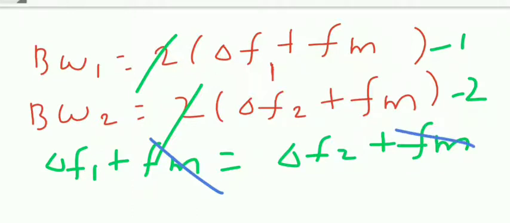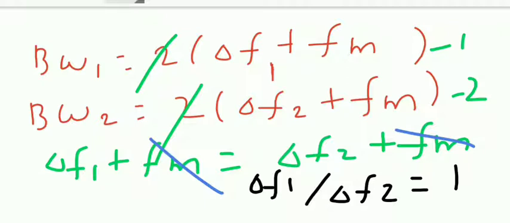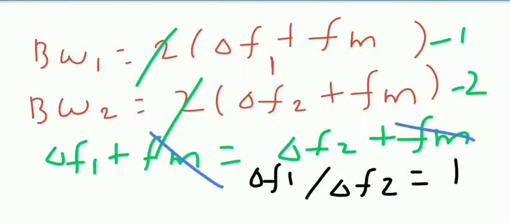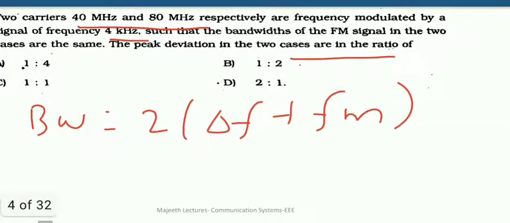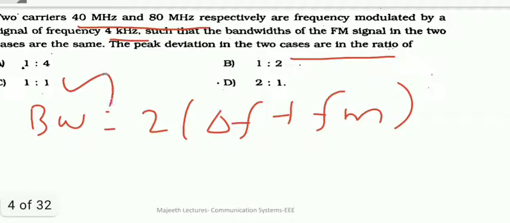So from this, what I understand is del F1 divided by del F2 is equal to 1. So the ratio between the frequency deviation of the two FMs is 1 is to 1. Clear? So what is the answer? Option C is the right answer. Simple, right? Everything is the same, so don't bother about any frequency at all. Directly apply the formula and find the answer.